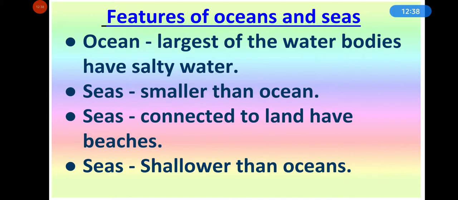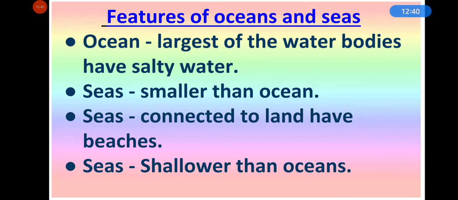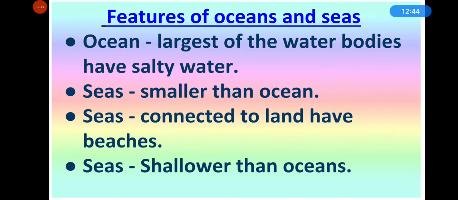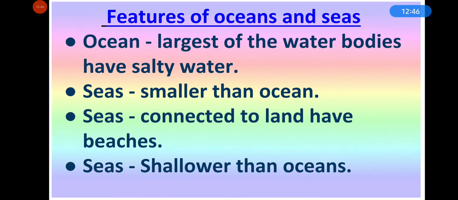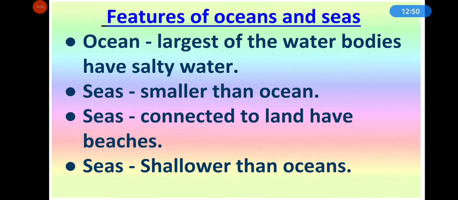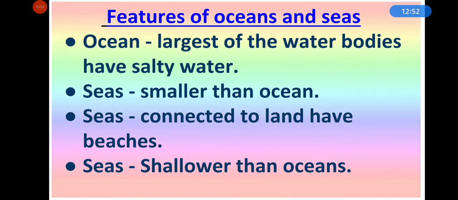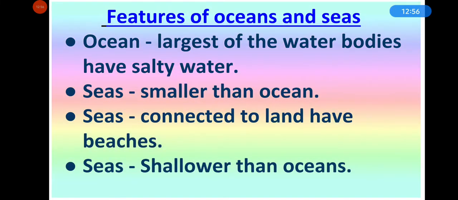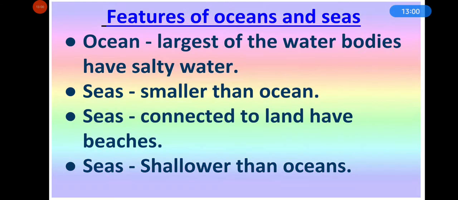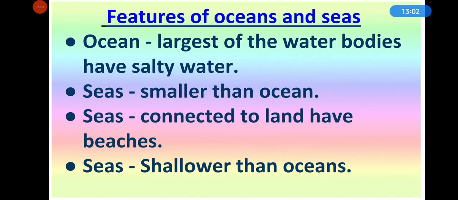And seas are salt water bodies which are smaller than oceans. Seas are usually connected to land and thus have beaches. If you have seen a sea, you can understand that seas are usually connected to land. That's why we have beaches near the sea.